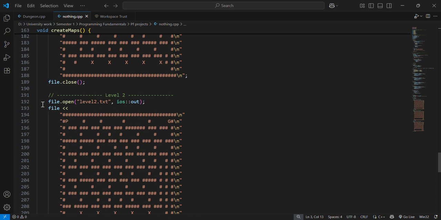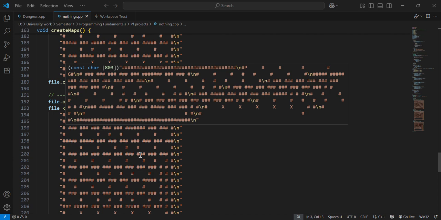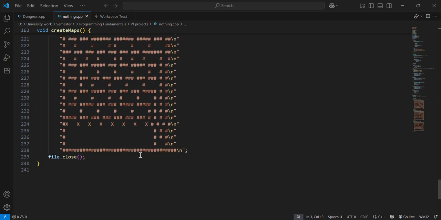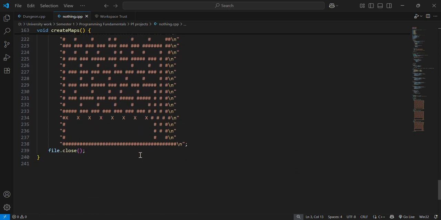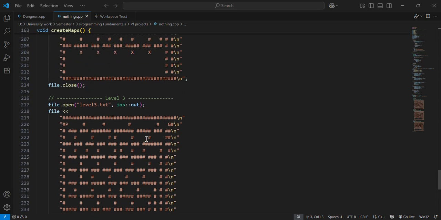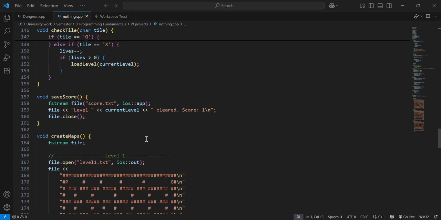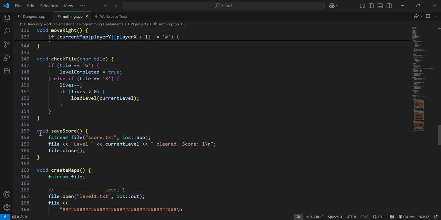File.open level2.txt. This is the file handling format. In this we have out function, which means that we are writing to the file, and file.close closes the file. These are saved. These are being saved permanently. This will save the score, this will save code. Append means it will append, meaning the before value is also present.